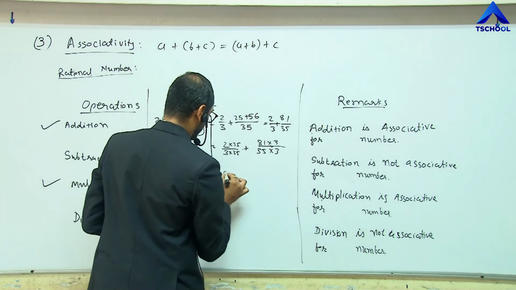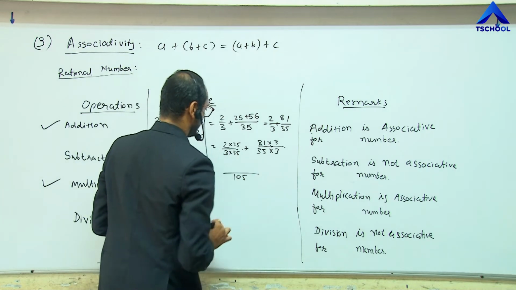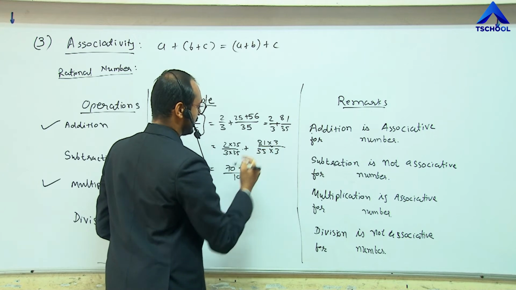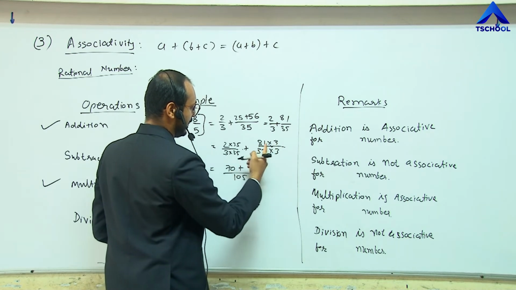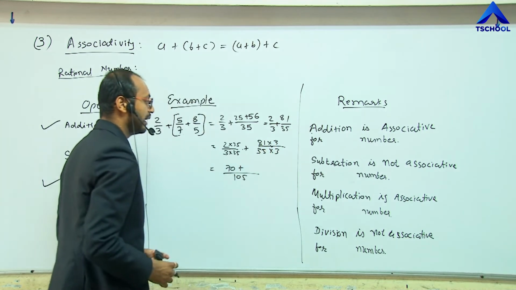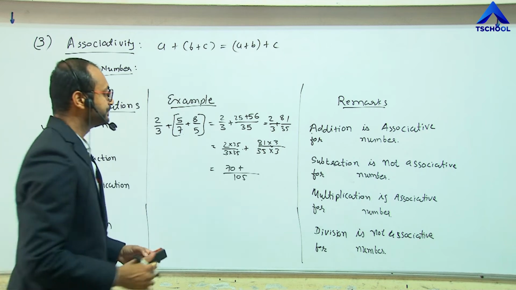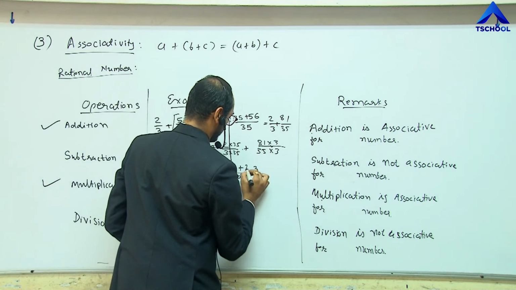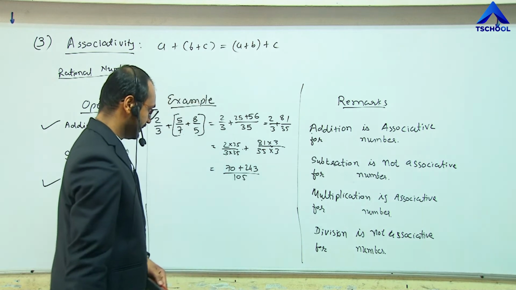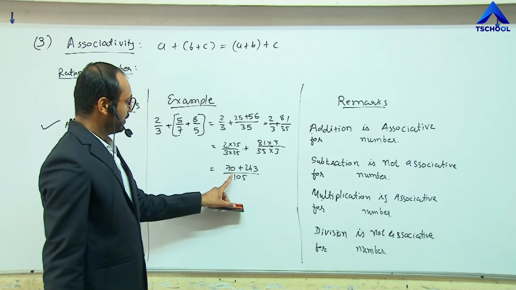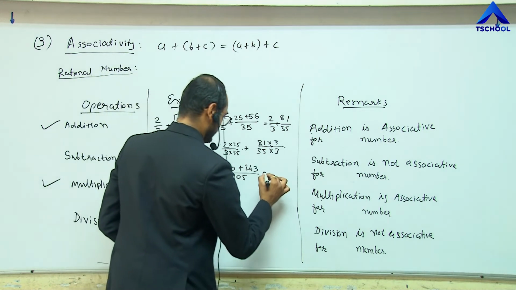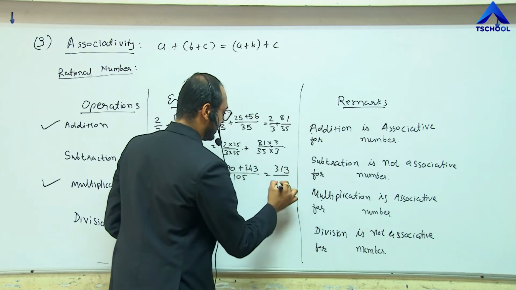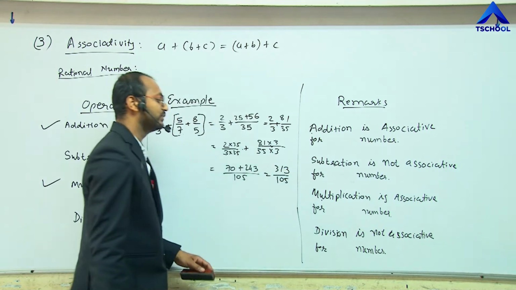So the denominator is 105, and 35 2s are 70 plus 81 3s are 243. So the addition is 313 divided by 105.